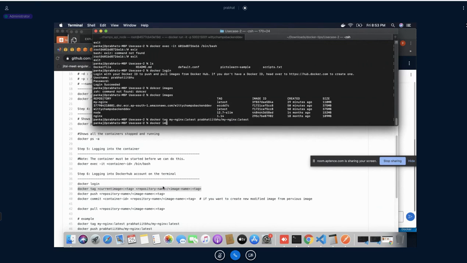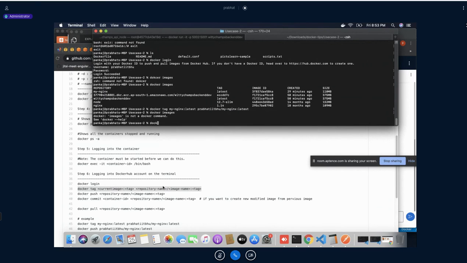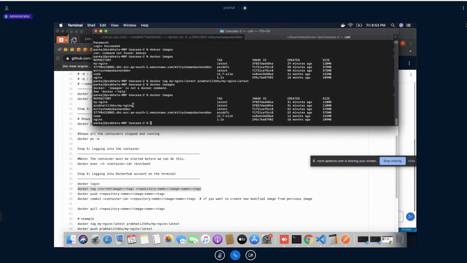See, this one is already created. Now I need to deploy it into Docker Hub. So the command is very simple: docker push and the repository name. What is our repository name? Our repository name is this one. Copy this one and put it here.